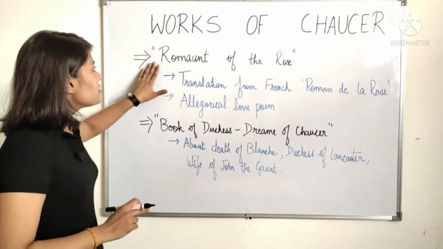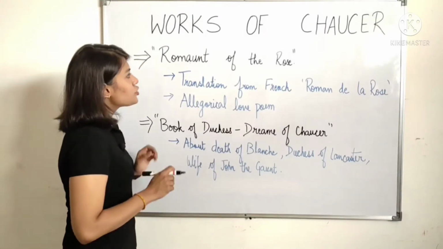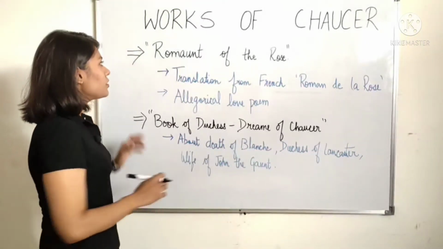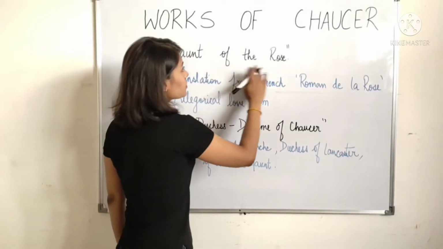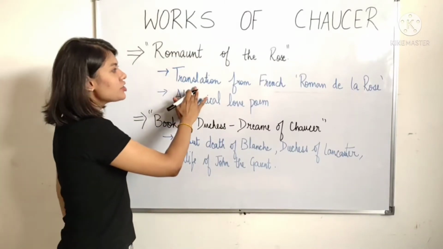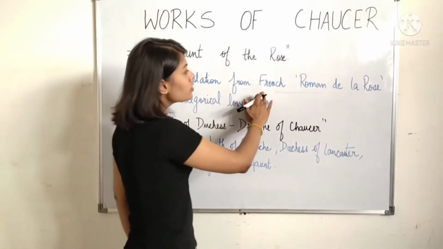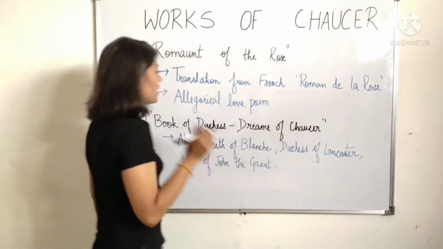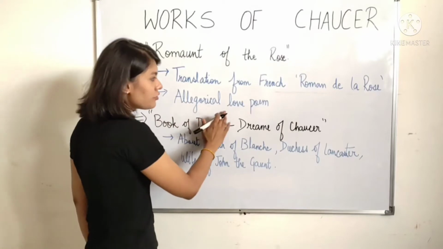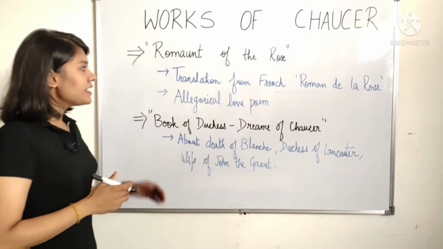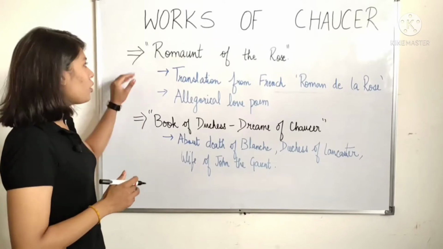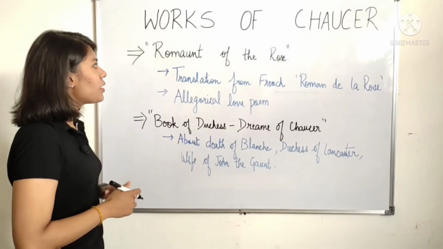So the first one we're going to talk about is Romaunt of the Rose. The first thing that you need to remember is that it is a translation from a French work called Roman de la Rose. The second thing you need to remember is that it is an allegorical love poem. The third thing that I am telling you is a brief storyline of what this work is about.